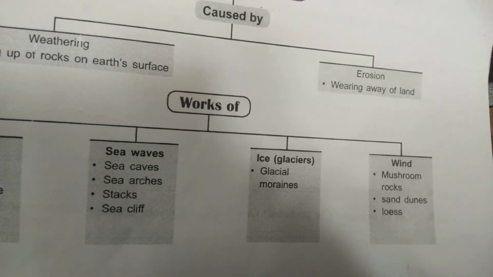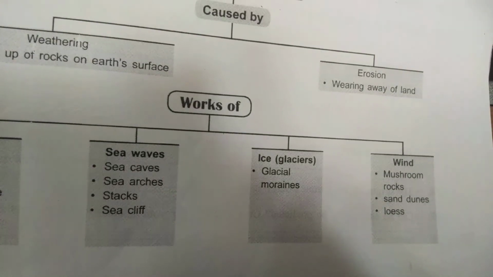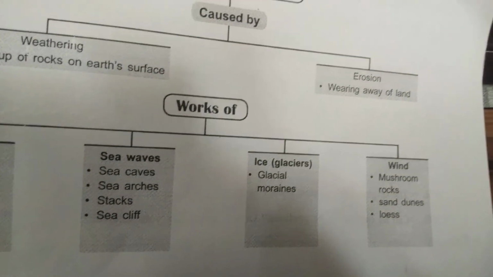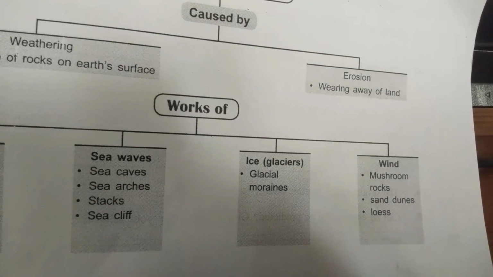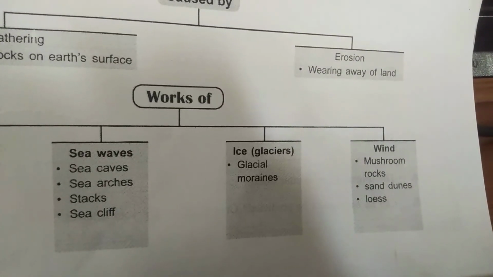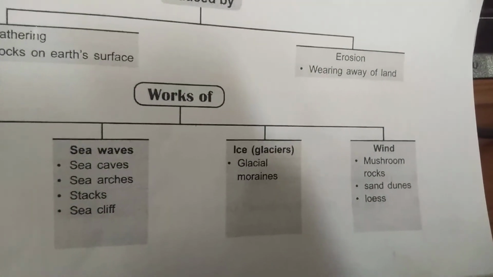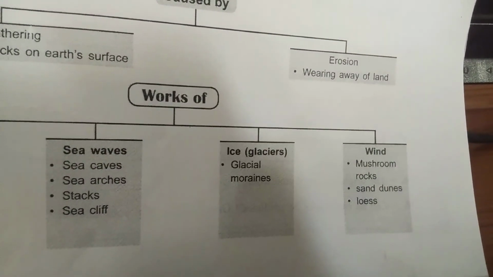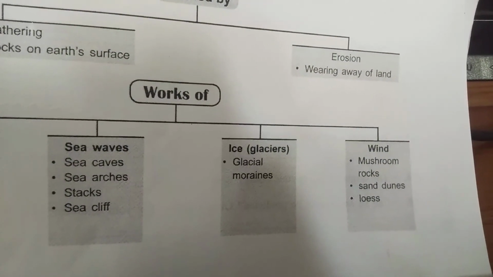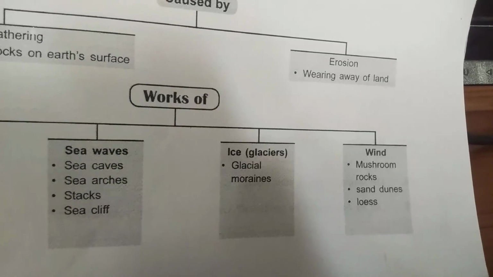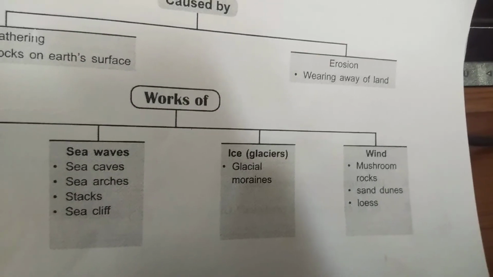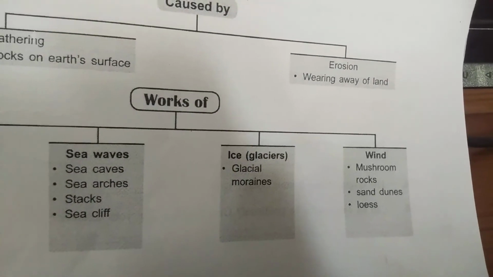Next is the work of wind: mushroom rocks, sand dunes and loess. As we already know, wind is a major agent of erosion, so we are going to learn about the wind. Now, what are mushroom rocks? The features that are made by wind.